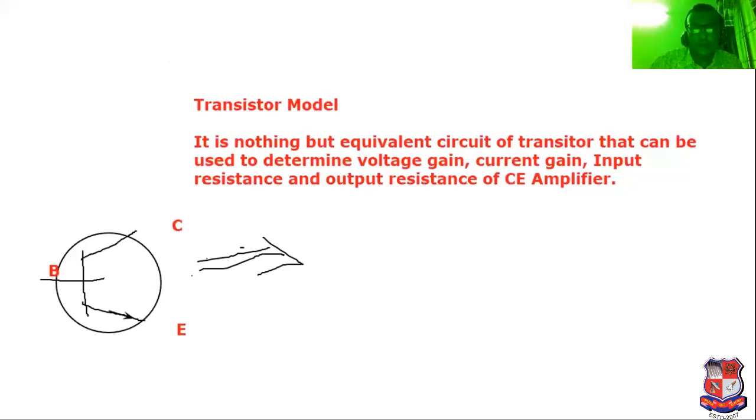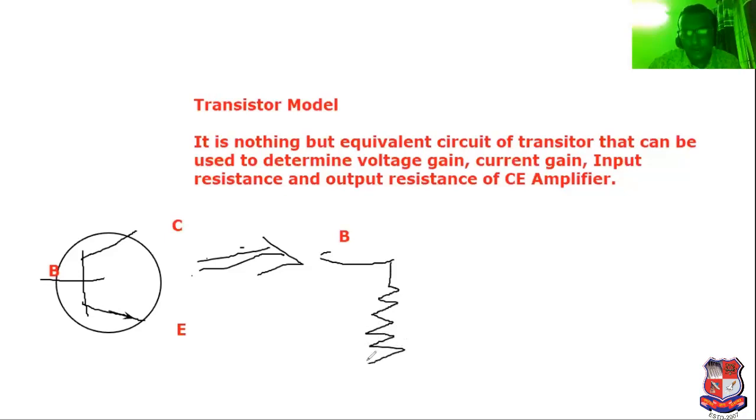Now, what is the meaning of equivalent circuit? See this, this is the base terminal. The base and emitter terminals act as a forward bias condition that can be represented in terms of forward bias resistance. What is the value of forward bias resistance? It is expressed in ohms.